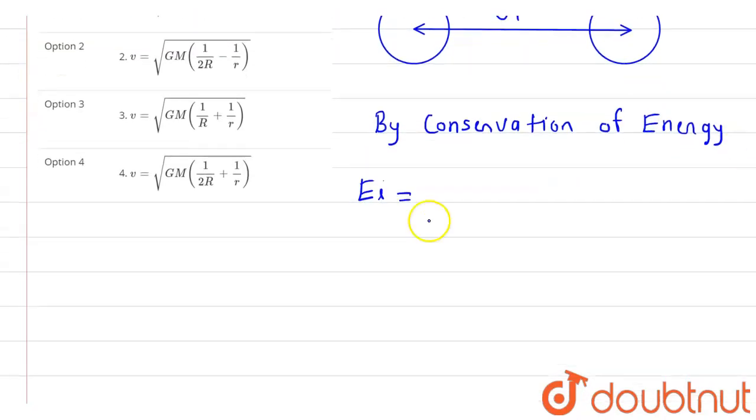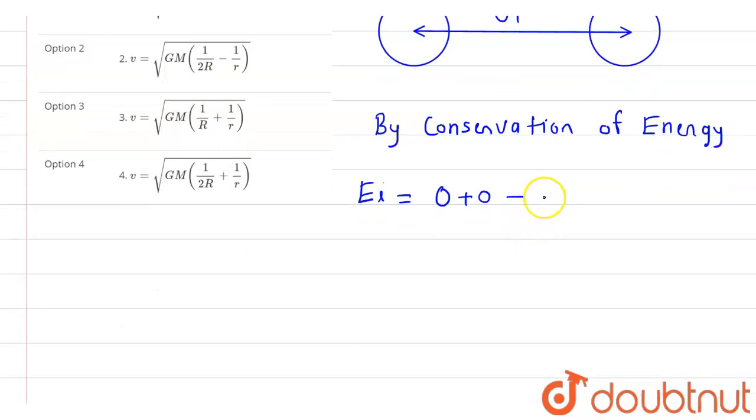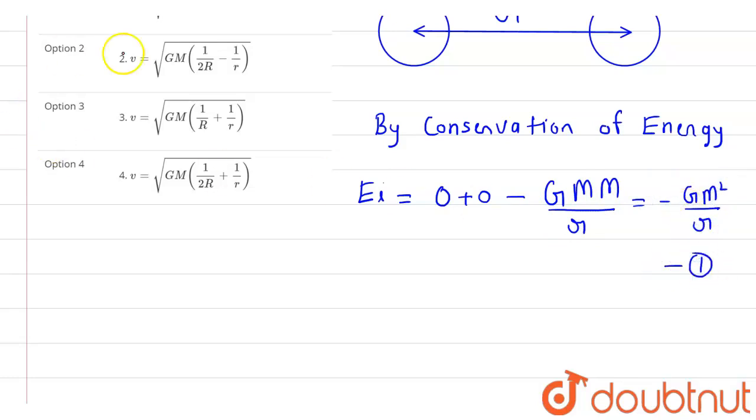So since the velocity is negligible, the kinetic energy of the first mass and the second mass is 0. Now talking about the potential energy, the potential energy between them will be equal to capital G into mass of the first star into mass of the second star, divided by the distance between them. That gives us minus G M square by small r. Say this is equation 1.